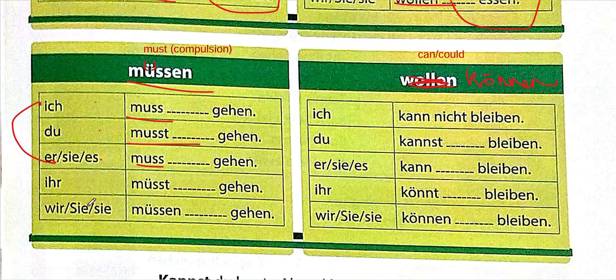These two, müssen, are already in base form, so it will be müssen. This gehen is coming at the last in infinitive form because it's the other verb. Next, you have können. Können means can and could. Ich kann. So now it's a little bit different. Können becomes kann. Ich kann, du kannst, er/sie/es kann. These two will remain the same.